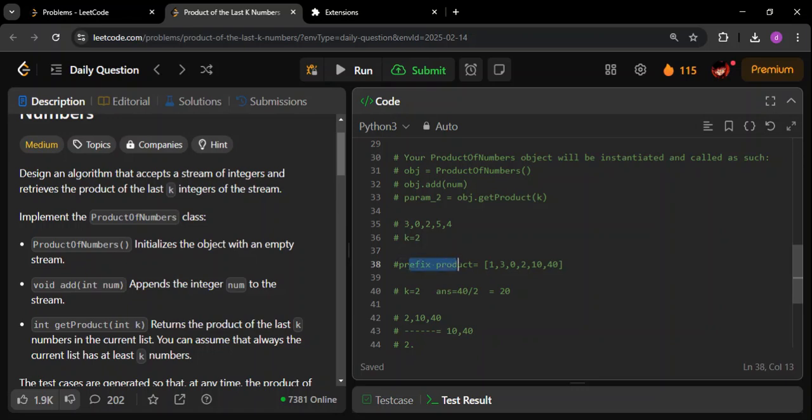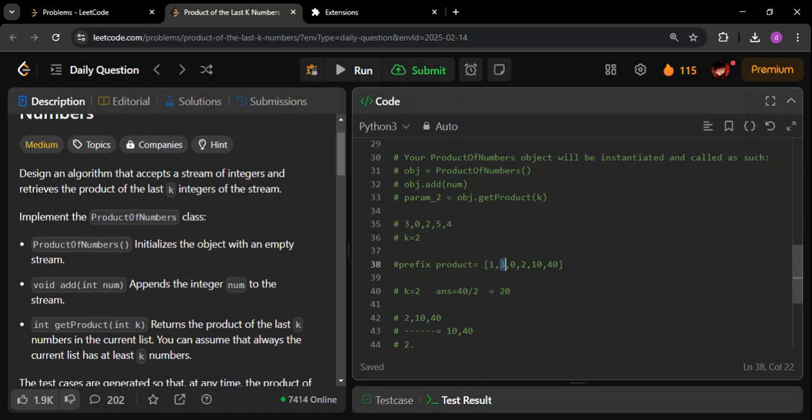The idea here is, you might have heard about the prefix sum. Similarly, I'm going to mimic that same approach with a product, so it is going to be a prefix product. So 1 is here, and 3 is coming. Whenever an element comes, take the last element we had in the prefix product and multiply the current element with it. That is 3 into 1, which is 3.